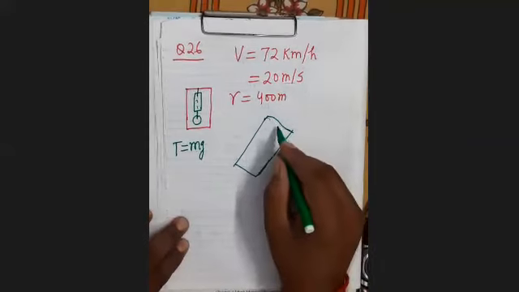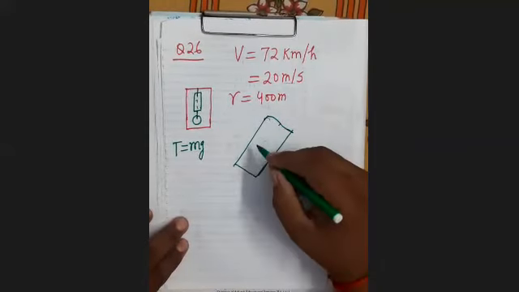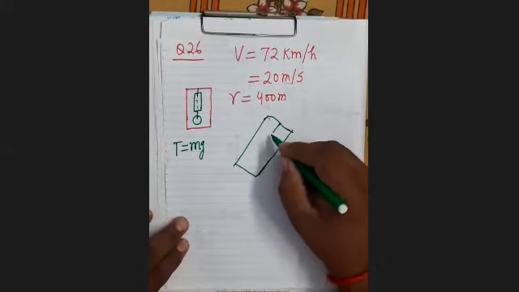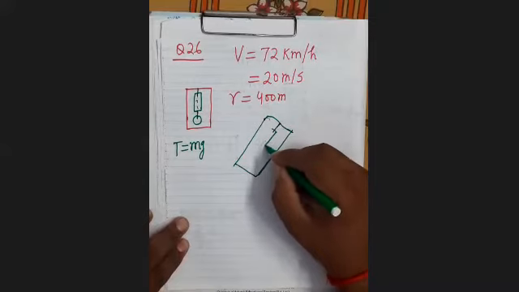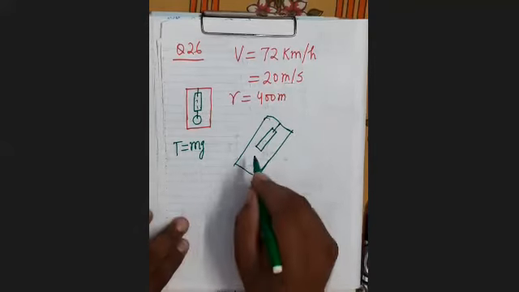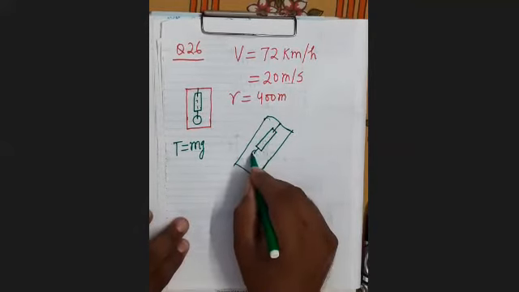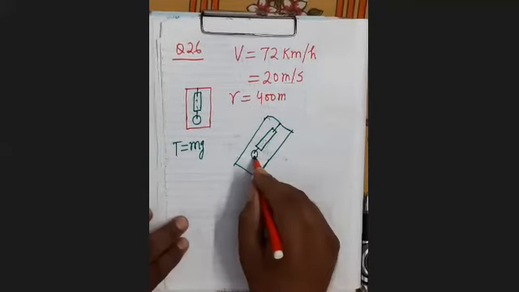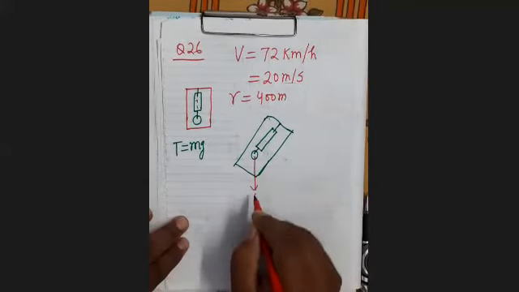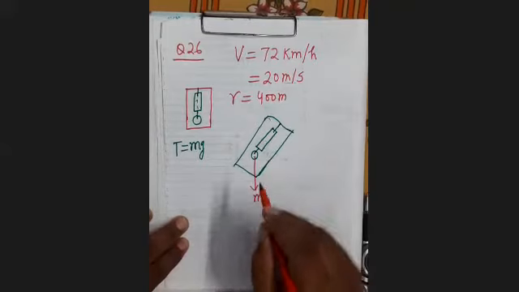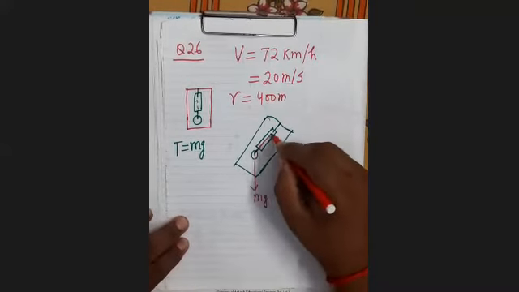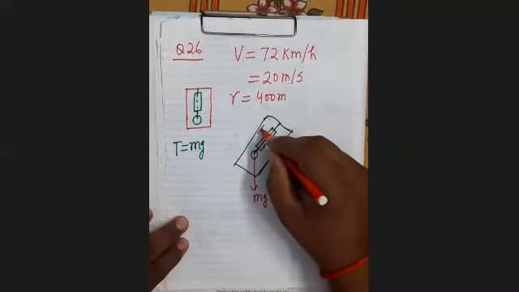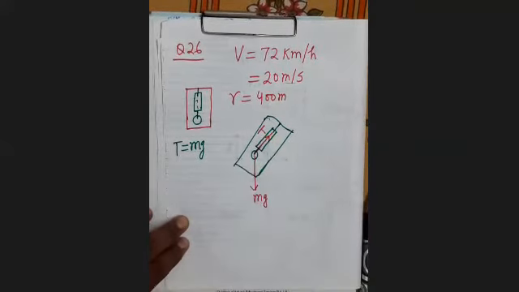And when it is tilted like this, this will be the spring balance, and here this is the body. Here weight will still act in the downward direction. This will be the tension in the spring of the spring balance.